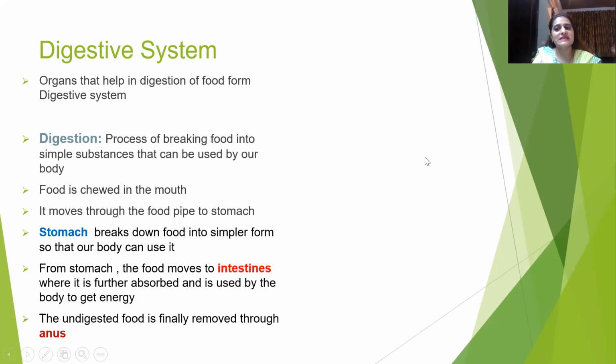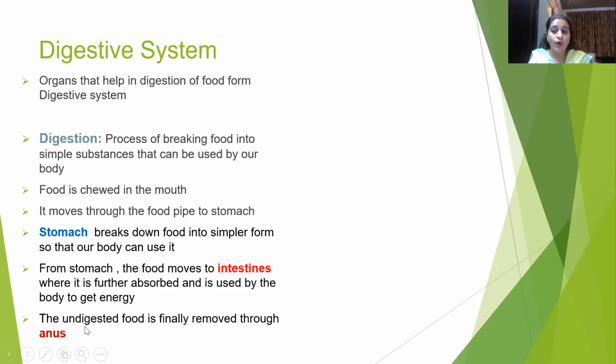It starts from the mouth. The food is chewed in the mouth. It moves through the food pipe to the stomach. The stomach breaks down the food into a simpler form so that our body can use it. From the stomach, the food moves to the intestine. We have two intestines, the small intestine and the large intestine, where it is further absorbed and used by the body to get energy. We all know that we get energy from food.